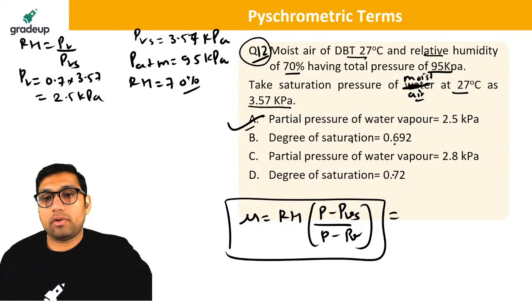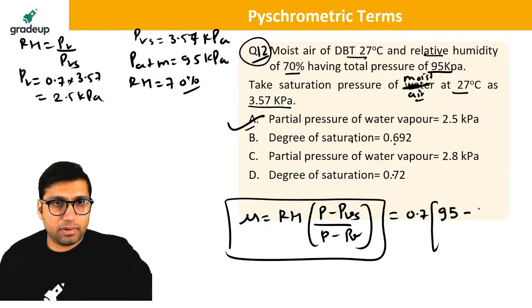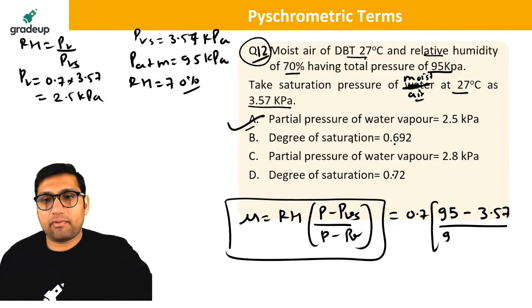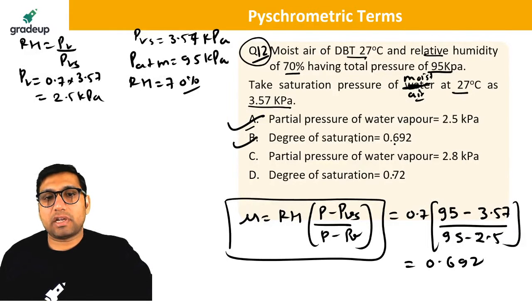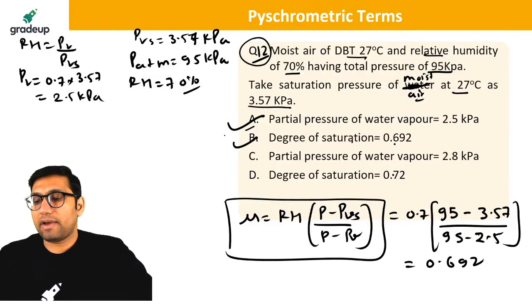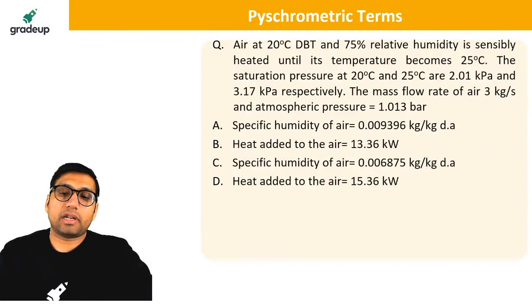If you solve this, you will be getting 0.7 into (95 minus 3.57) divided by (95 minus 2.5). Solve it, you will be getting the answer as 0.692. So options A and B are correct. Very good, everyone. Arun, Sarath and Akash. Good.